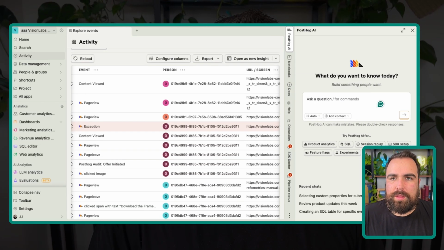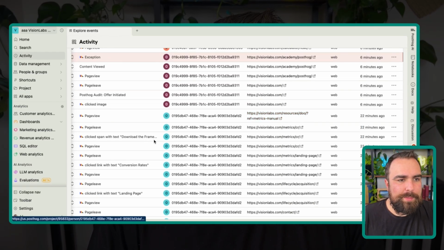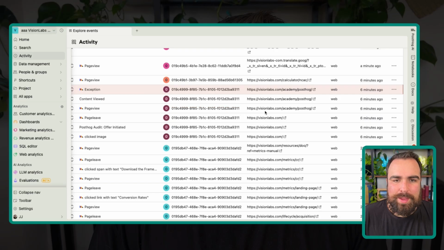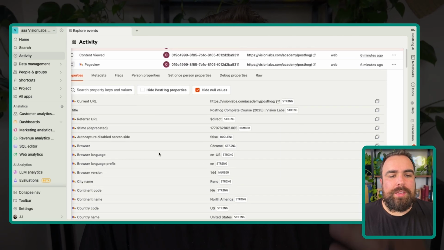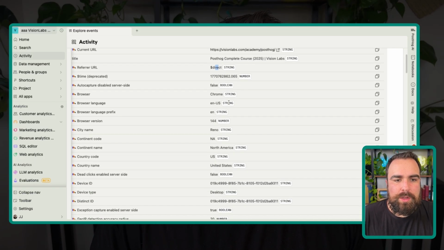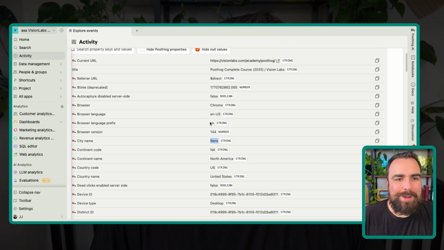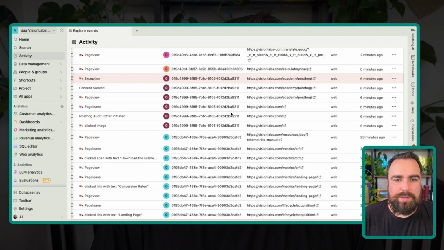So let's get rid of the good old hedgehog AI. That thing is not as helpful as I'd like it to be. Let's just look at this. Someone viewed this page. They viewed the Academy, PostHog. If I open this up, I can now see all of these different things. They came in directly. They didn't really come in from anywhere that we know of. We can also look at, this is probably me. I'm in Reno. Let's find someone else. Let's find someone who is not myself.